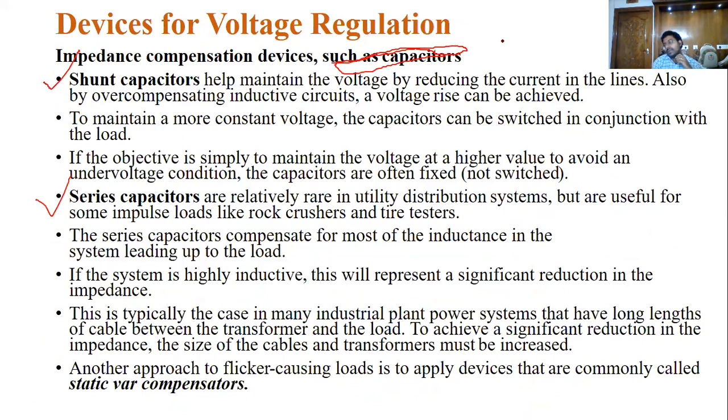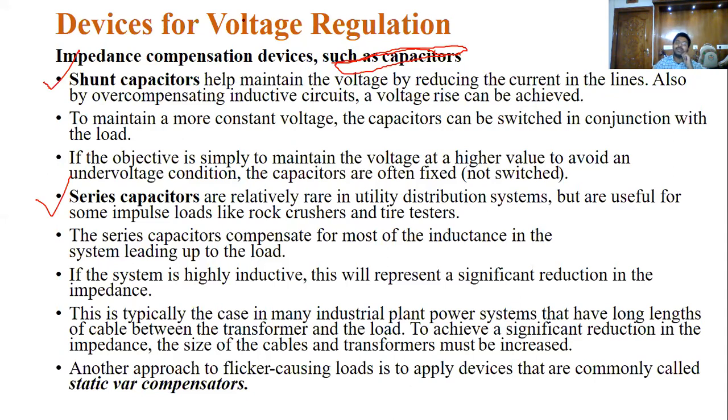So by improving the power factor, you improve the voltage regulation. When you improve the power factor, we use shunt capacitors in the substations. But on the load side, our consumers also use some capacitors for maintaining uninterrupted power supply in homes or industries. That has some advantages, and at the same time it has some disadvantages also.